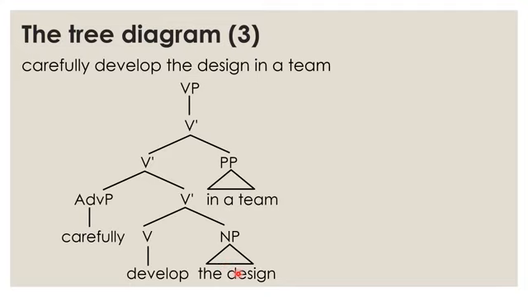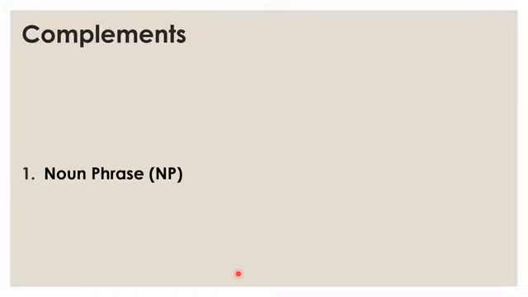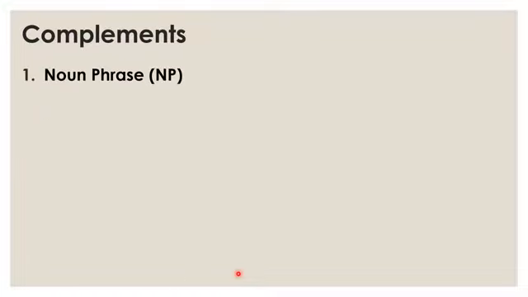So the next question is: what categories does a verb take as its complement? Let's see. First, a verb may take a noun phrase, or NP, as its complement. For example, "eat an apple". An apple is the complement of eat. What do you eat? And then you have "draw a picture". A picture is the complement of draw. We can say, what did he draw?